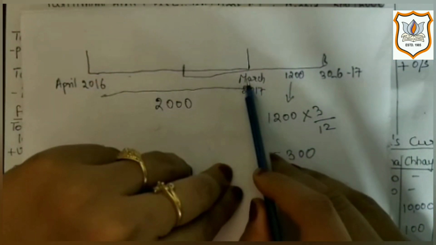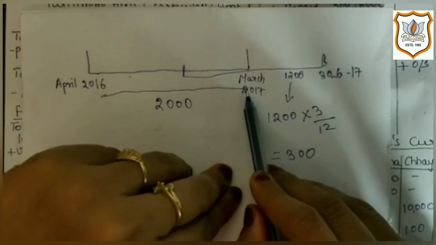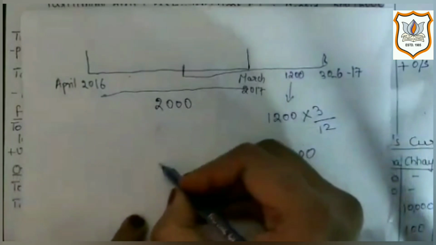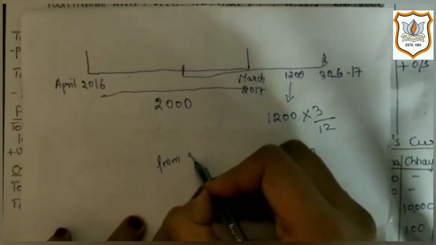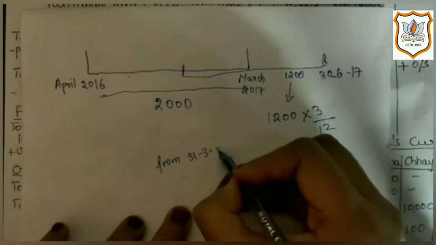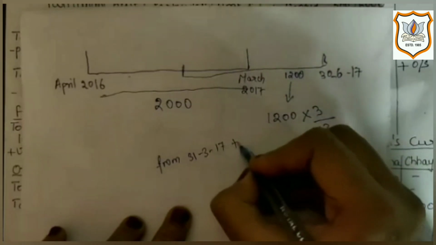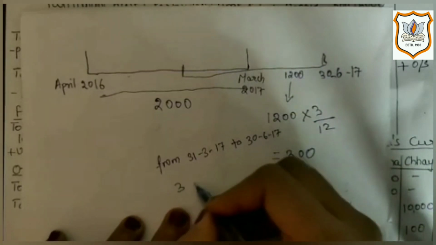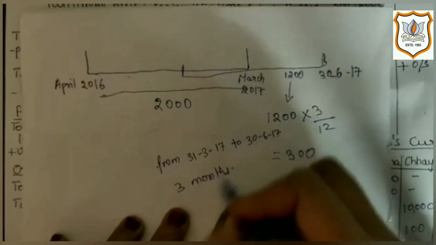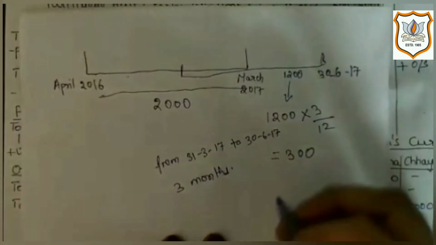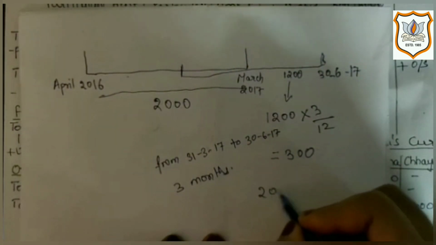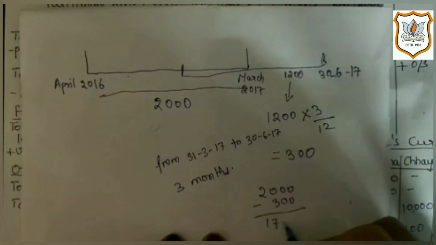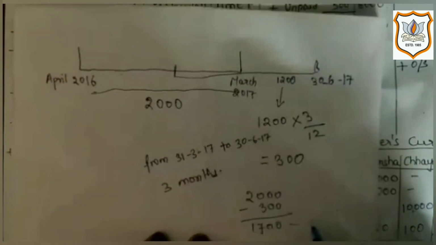That means from 31st March 2017 to 30 June 2017, 3 months are there. So 300 is for next year and only 1700 is for current year.